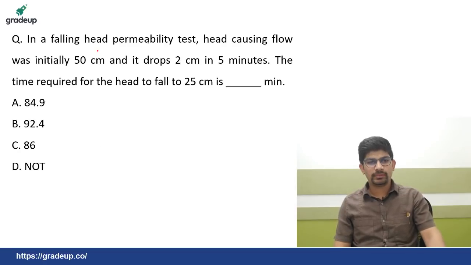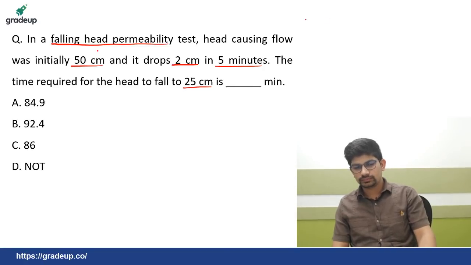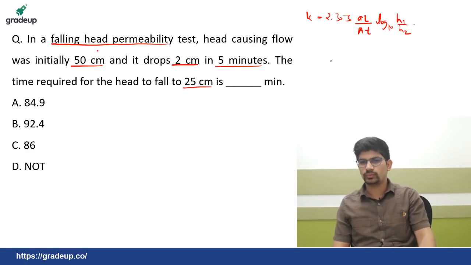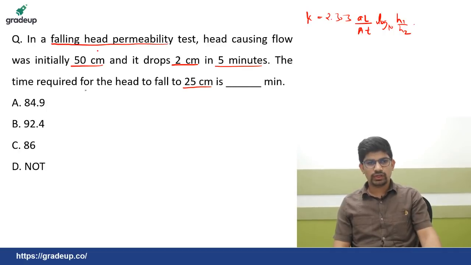Now in a falling head permeability test, initially the head was 50 centimeters and it drops 2 centimeters in 5 minutes. Find the time required to fall 25 centimeters, in how many minutes. So in the falling head permeability test, the formula is 2.303 AL upon AT log to the base 10 H1 upon H2. Whatever the head fall, no matter how much time you are taking, the permeability will remain the same. The soil sample is the same, so permeability will remain the same.